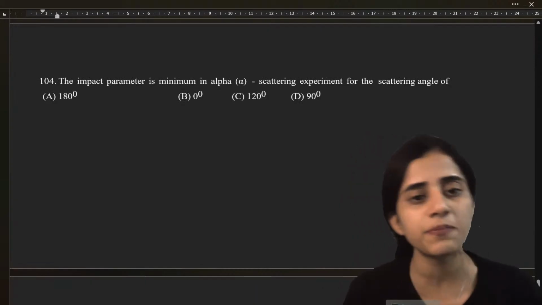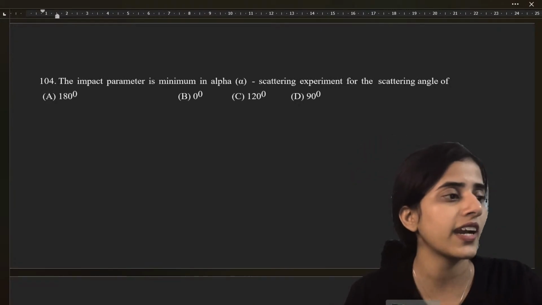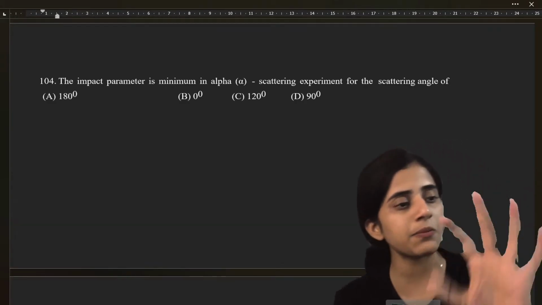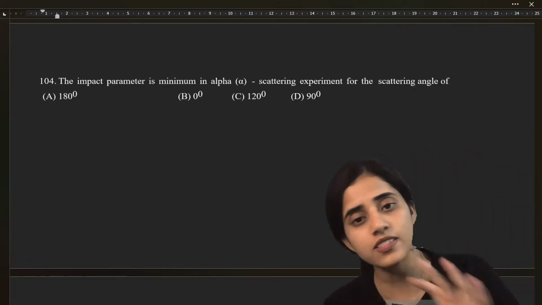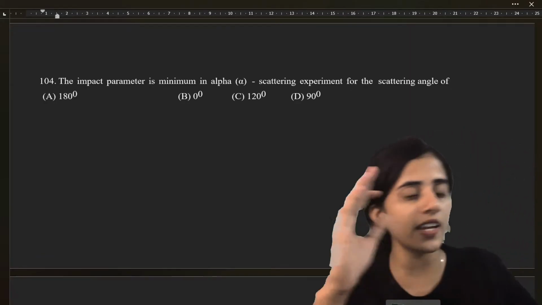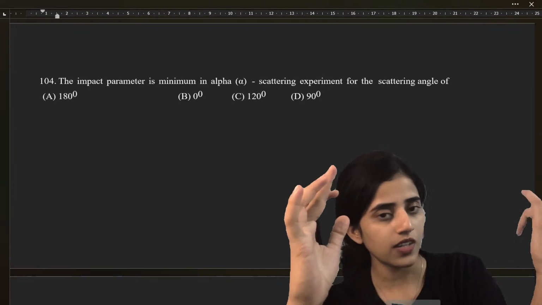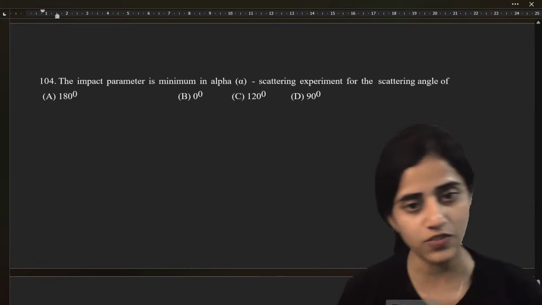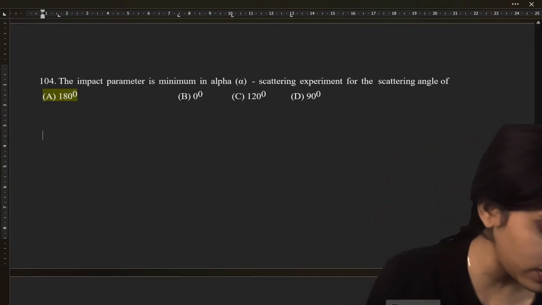Next question. The impact parameter is minimum in alpha scattering experiment for the angle. See, the impact parameter is the perpendicular distance between the initial velocity vector of the alpha particle and the center of the nucleus. So when alpha is directed straight towards the nucleus, it experiences maximum deflection. So how should the scattering angle be when the deflection is maximum? Yes, very good, Ritesh, 180 degree. I see other names as well. I'm not calling out all the other names.